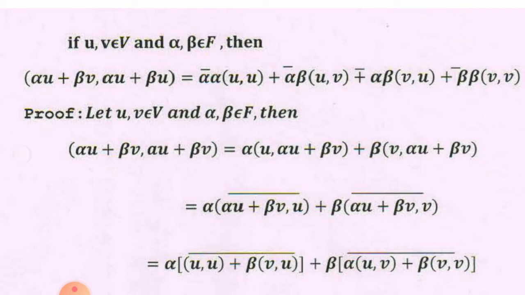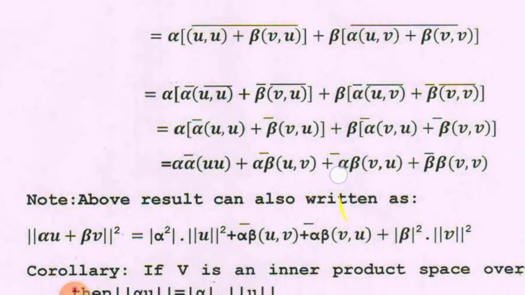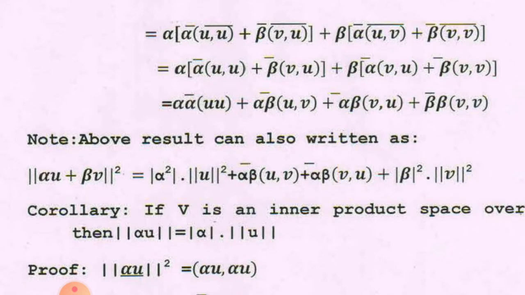But in terms of norm, it can be written as norm of alpha u plus beta v whole square is equal to mod of alpha square, because here it is alpha alpha bar.